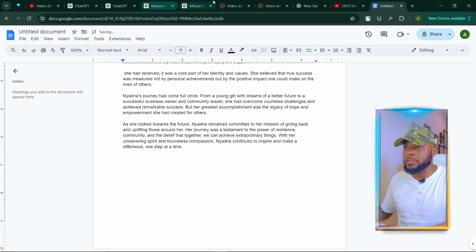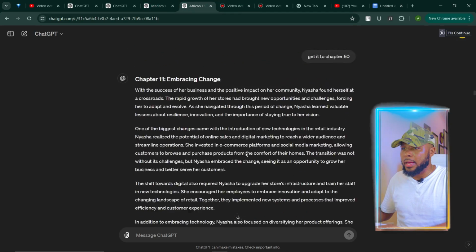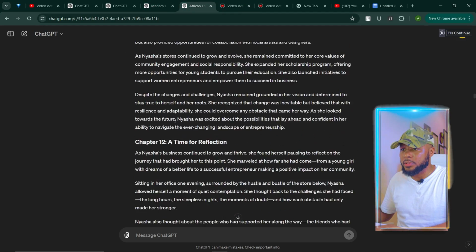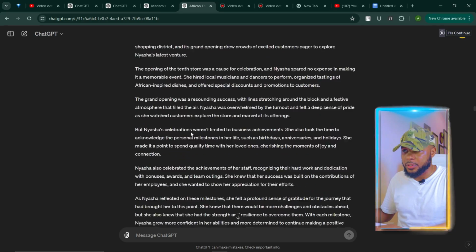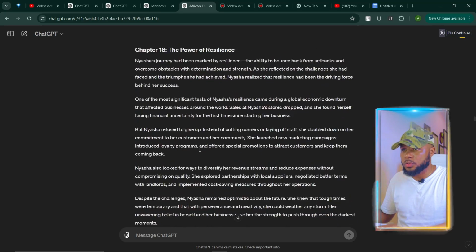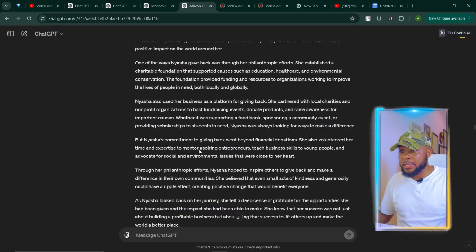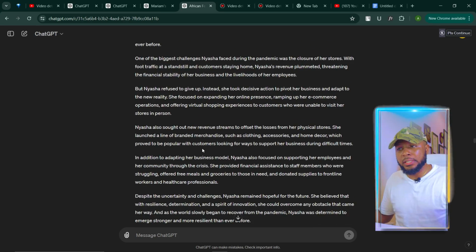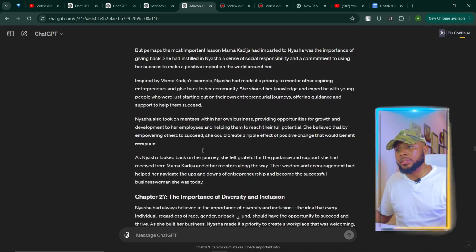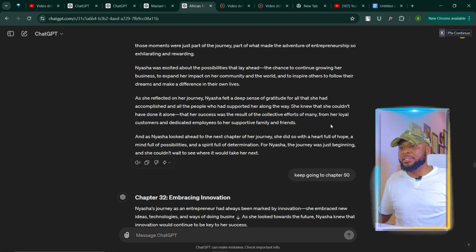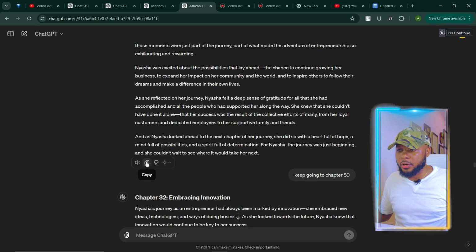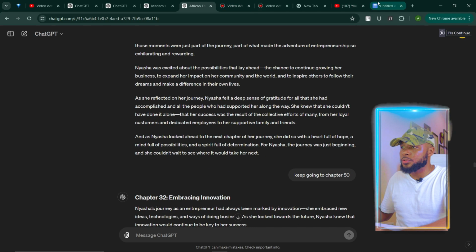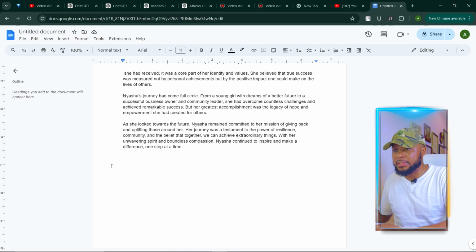Go back to ChatGPT, like so, and start from here. So I'm going to start from chapter 11. So I'm going to go straight down to the next break. Of course, ChatGPT will generate and then break, and then you have to tell it to continue generating, and it's going to continue generating. All right, so here is the break. So I'm just going to go ahead and copy this and come back to our document and paste it here